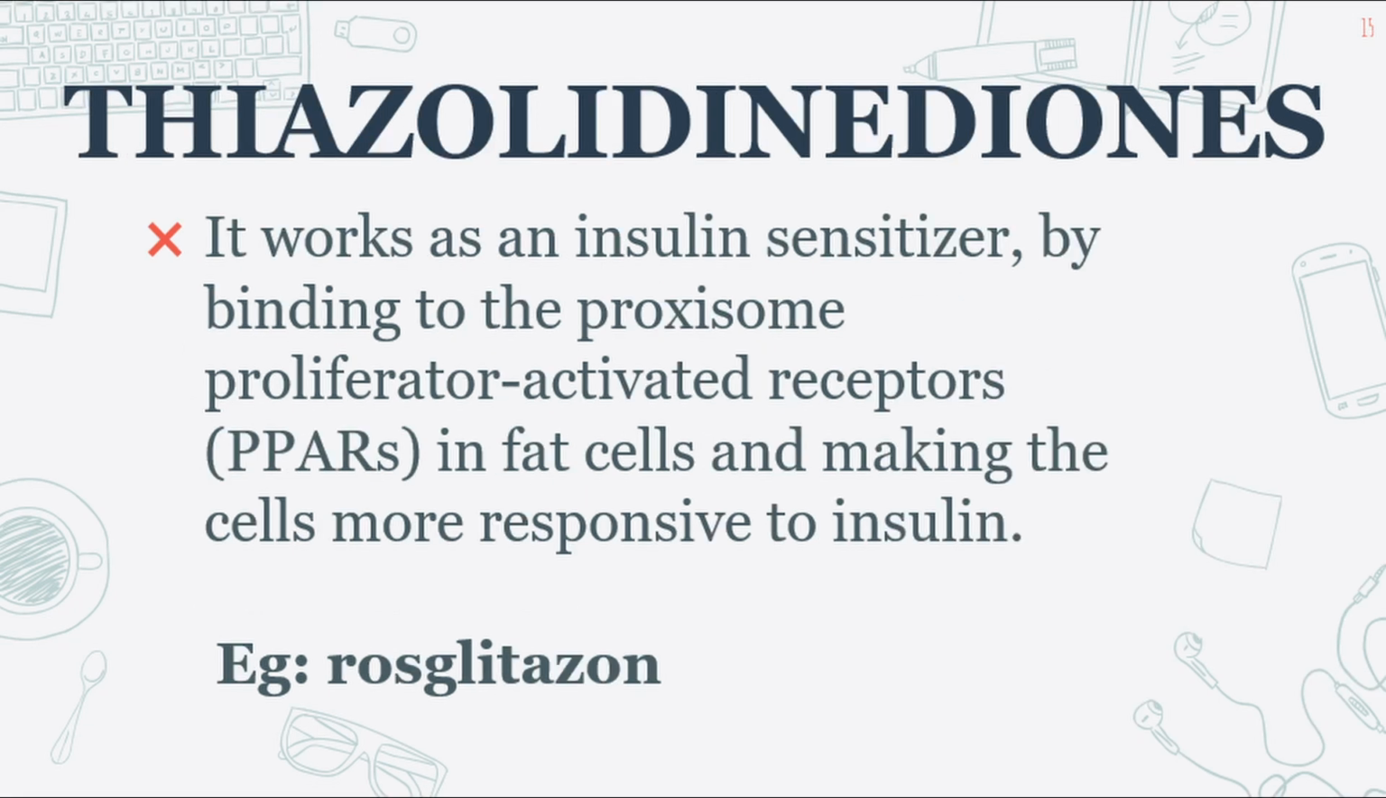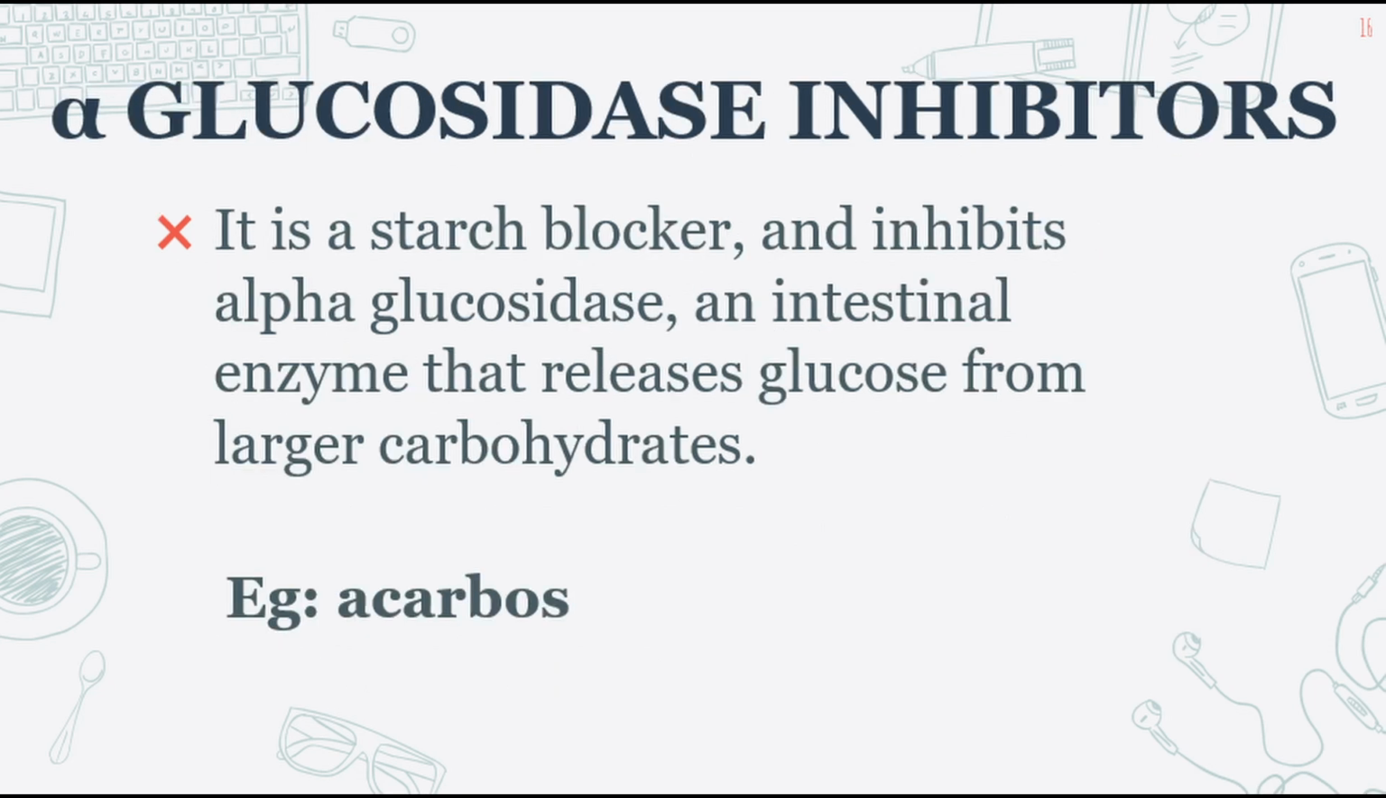Now, let's jump into thiazolidinediones. This acts as an insulin sensitizer by attaching to the peroxisome proliferator-activated receptors in fat cells and increasing their insulin sensitivity. One example of this is rosiglitazone. And lastly, the alpha-glucosidase inhibitors. It's a starch blocker that stops alpha-glucosidase from releasing glucose from bigger carbs in the intestine. One example of these is acarbose.